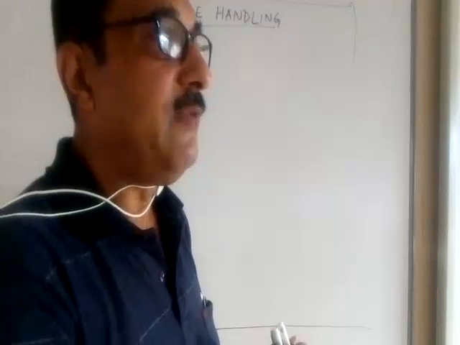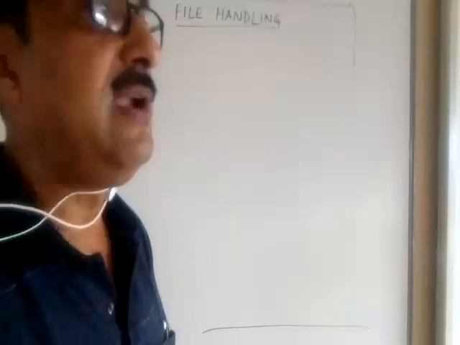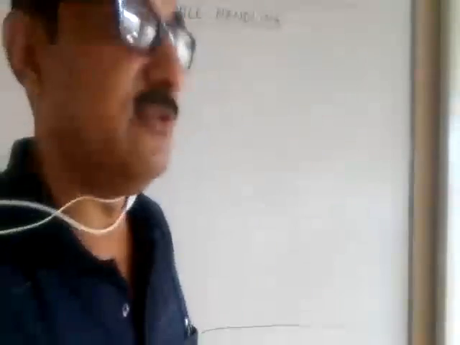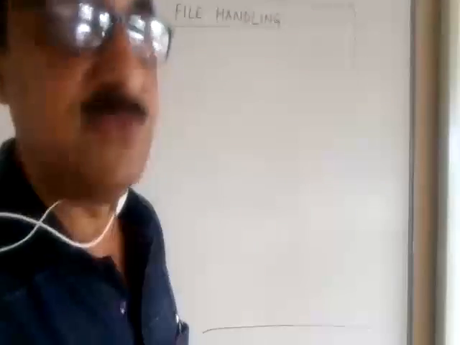Now, when we open a file, what do we mean by opening a file? In our computer, in a particular drive, in a particular folder, we can create a file if we want to. A text file, I'm talking about. Now, when we create a text file, we need the help of something else. What is that something else?